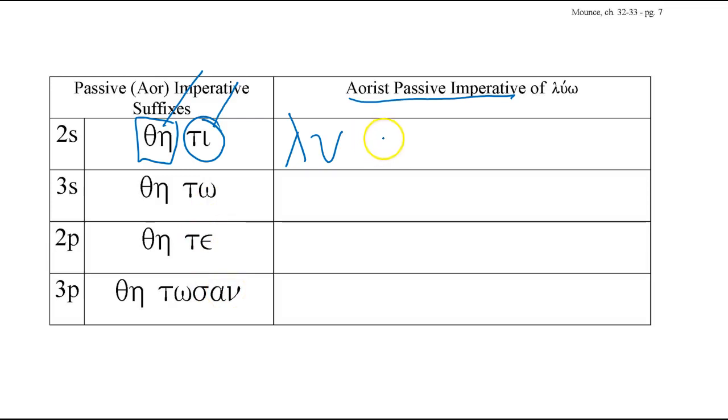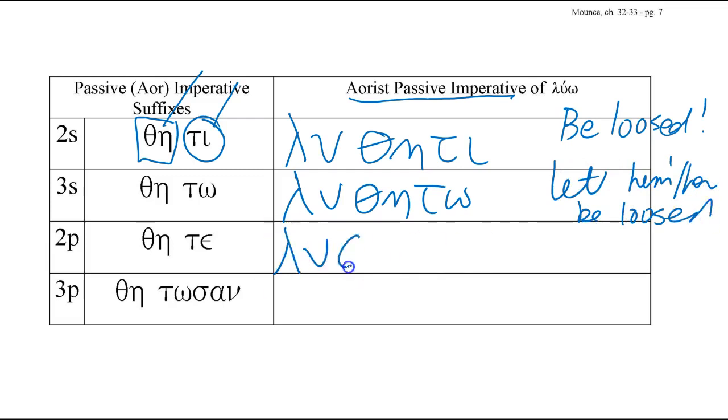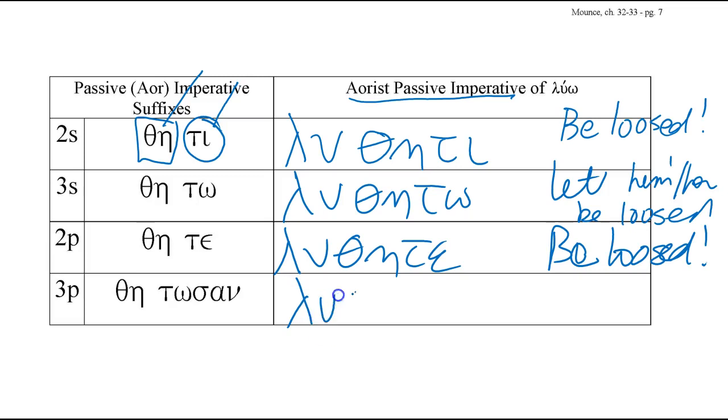You take the stem lu, add the, add ti, lutheti, and that is "passively be loosed." Lutheto is "let him or her be loosed." Luthete, "be loosed," but here you're addressing a group, so it's plural. And then luthetosan